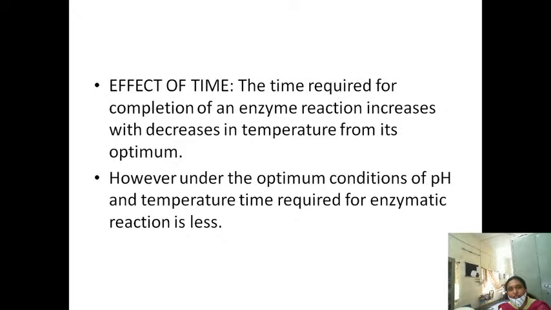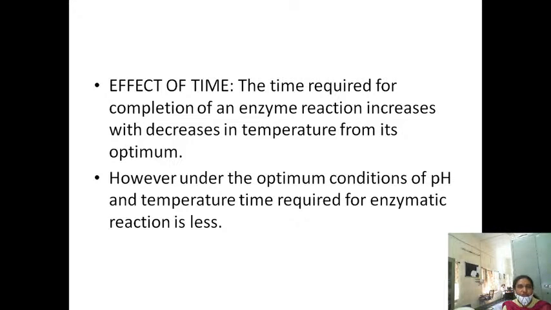So that is the effect of the temperature, pH, the effect of time, the effect of metals, metallofactors and coenzymes, substrate concentration, enzyme concentration and product concentration. These 7 you have to mention.